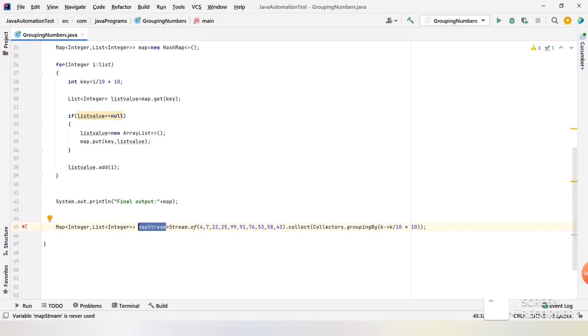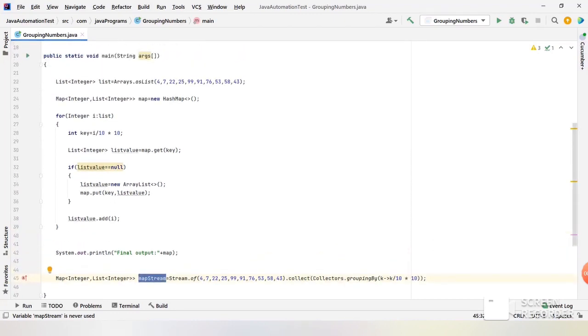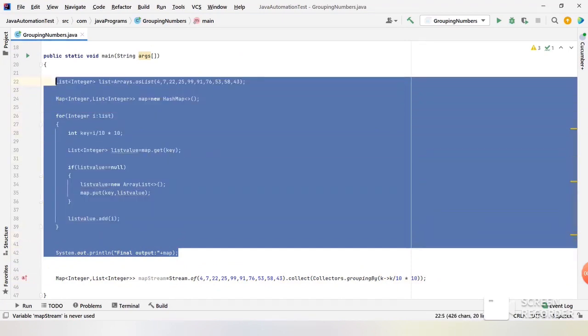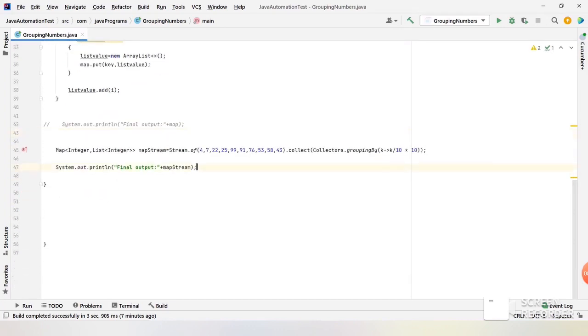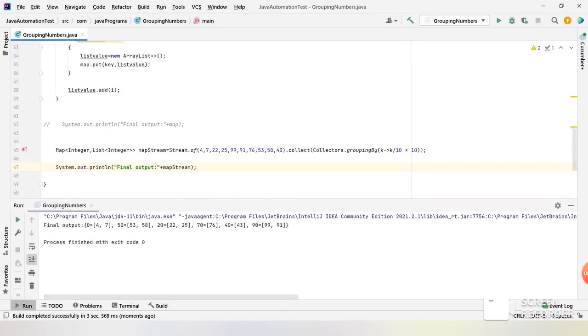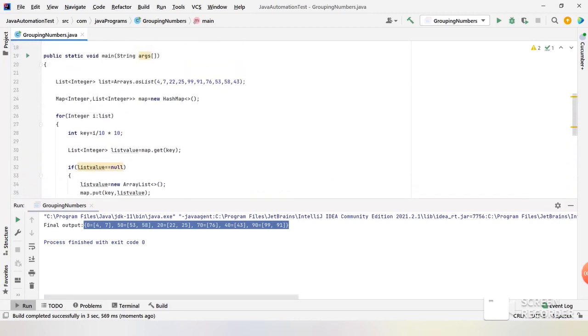Now if you print this mapStream, whatever output we got earlier, we should get the same here. Let me copy this print statement and print again. Let me print this map instead of the earlier one. Let me comment this out so that it will print twice. Now if I run this program, I should get a map of Integer comma List. Yeah, it has executed as expected. You see how we have minimized the code.